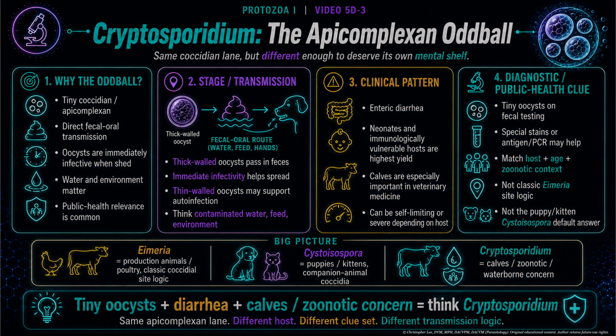Transmission is fecal-oral, and exposure can occur through contaminated water, feed, hands, fomites, or surfaces. Clinically, think enteric diarrhea, especially in neonates and immunologically vulnerable hosts. Calves are especially important in veterinary medicine, and public health relevance is common.